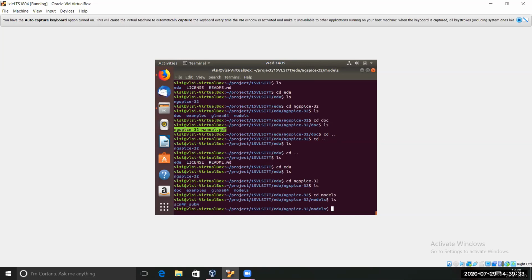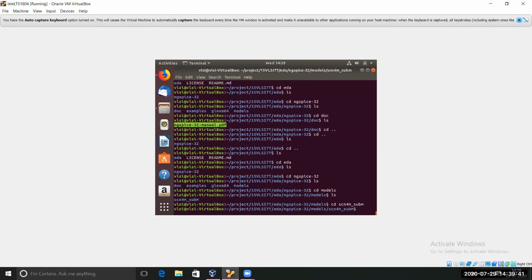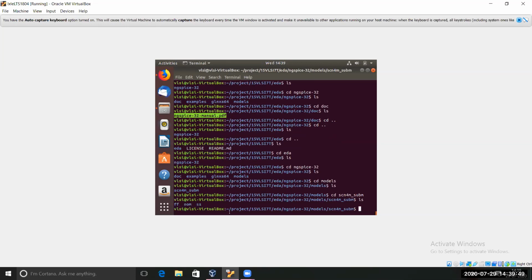Inside that, you enter SCN4M. So you will do all the design using this technology. Do an ls. Here you can find three directories: ff, norm, and ss.